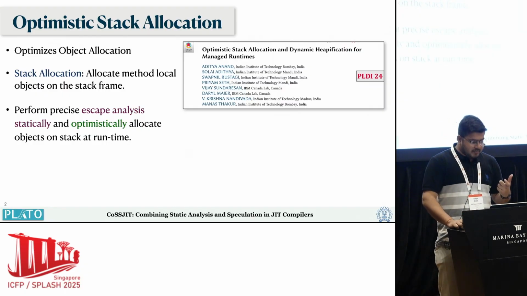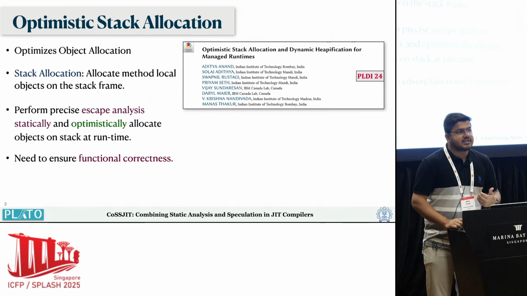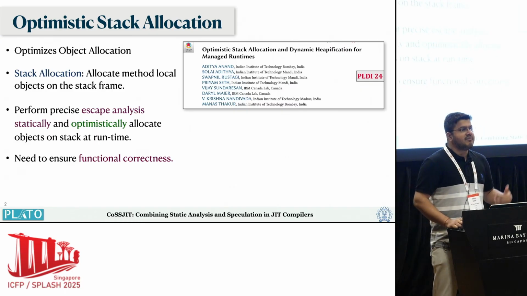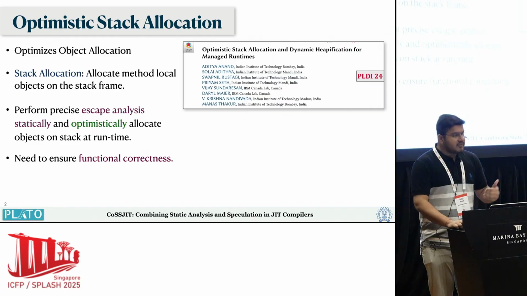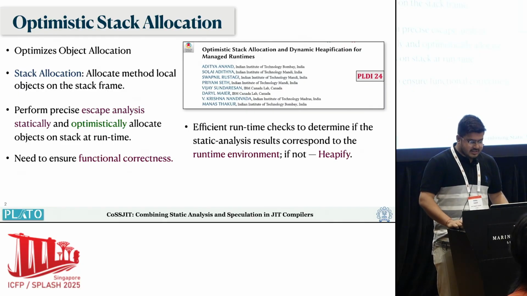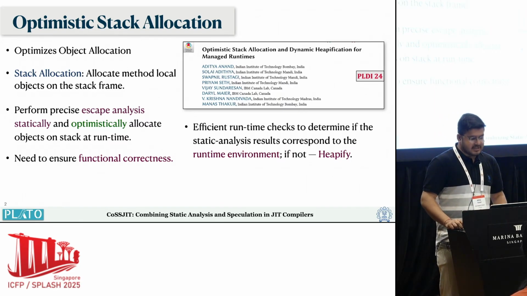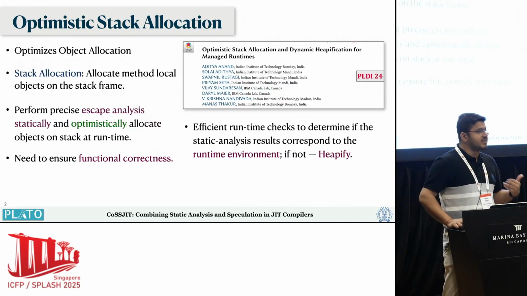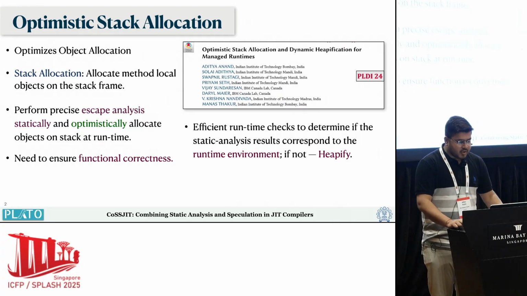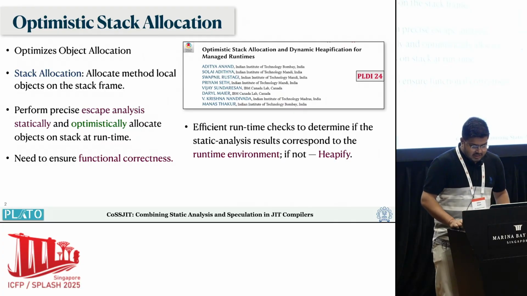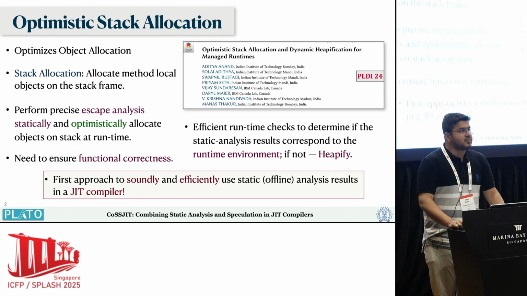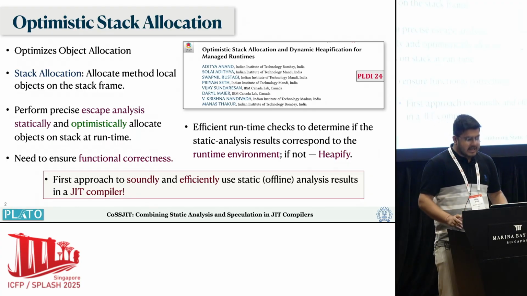Note the keyword optimistic, as there are dynamic features offered by the language or the runtime, such as dynamic class loading or hot code replacement, which can change your code and can invalidate your static analysis results. To ensure functional correctness, we included some efficient runtime checks to determine whether the static analysis results which we are using currently correspond to the runtime environment or not. If not, we use the idea of dynamic heapification. So this was one of the first approaches to soundly and efficiently use offline or static analysis results in a JIT compiler.